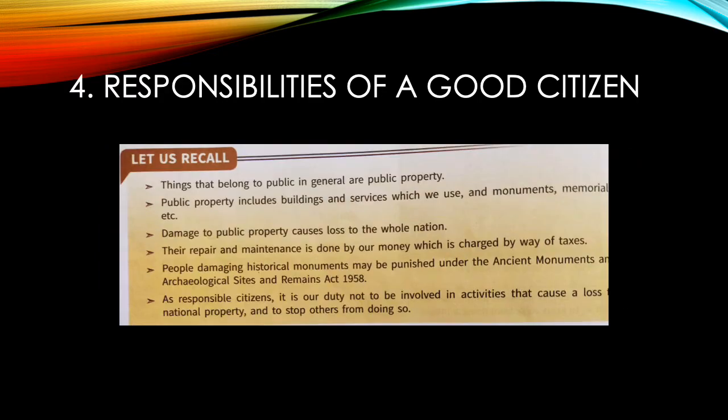We learnt about private property and public property. Private property is the property which belongs to a person or to a family. So it can be a personal belonging or it can be a belonging of the family. Examples can be your dress, your books, your pen, your toys, or your family's car, house, furniture, TV. These are all private property.